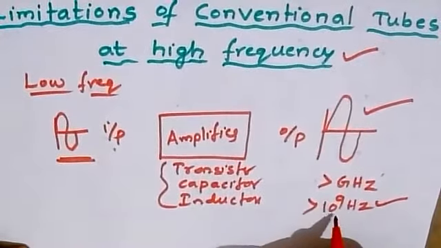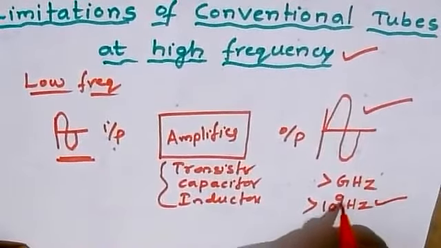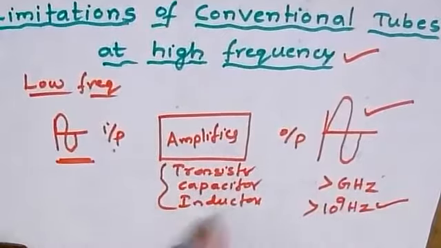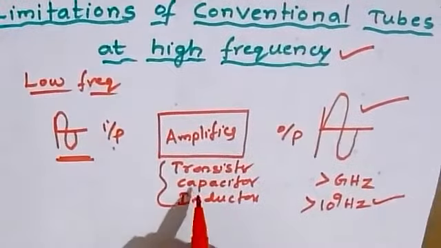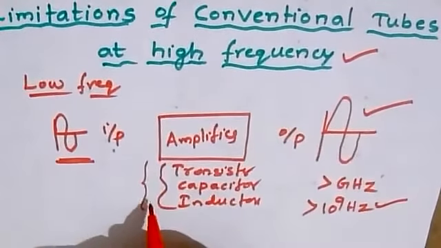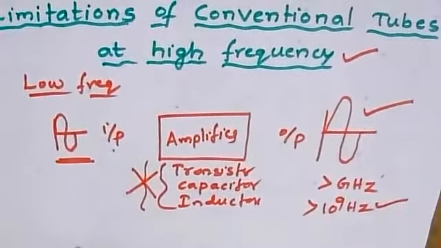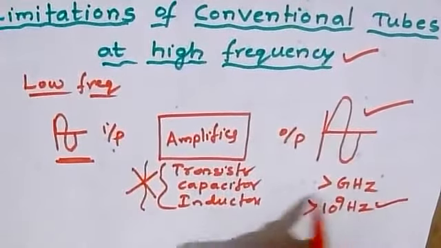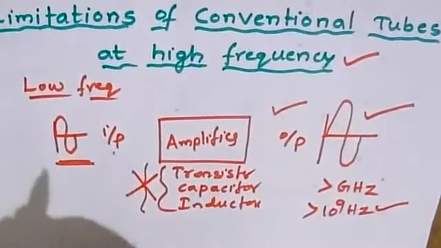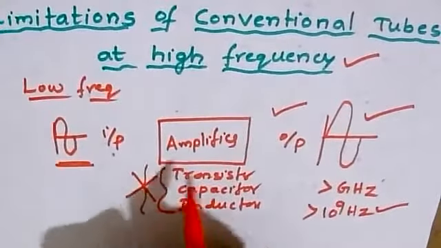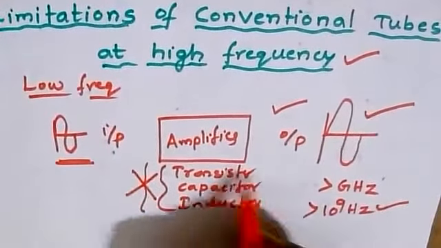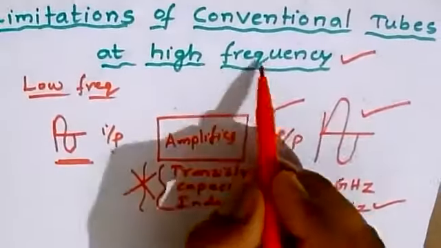But when we move to the case of 10 to the power of 9, that is in terms of gigahertz, then it is very difficult to analyze or to amplify the signal by using these components. So these components cannot be used at frequencies in terms of gigahertz for amplification. And the main reason why we are not able to use these devices at higher frequencies